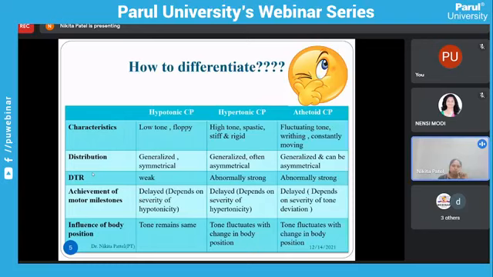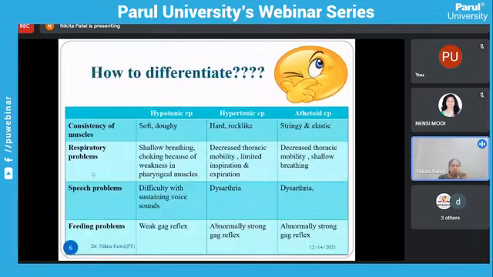Influence of the body position: in hypotonicity the tone remains the same. In hypertonicity, the tone fluctuates with changes in the body position. In athetoid CP, the tone also fluctuates with the change in body position. Next is the consistency of the muscle. In hypotonic CP it is soft and doughy. In hypertonic CP, you can see a hard and rock-like consistency of the muscle. And in athetoid CP, you can see stringy and elastic.